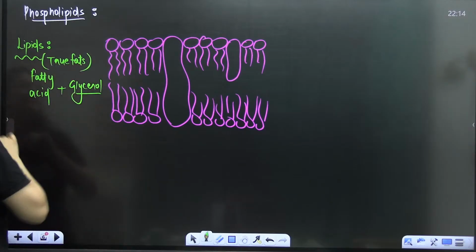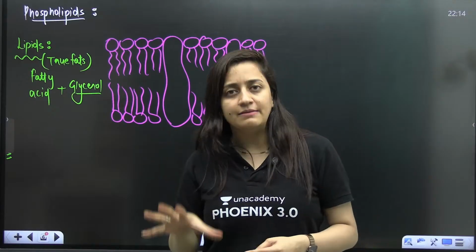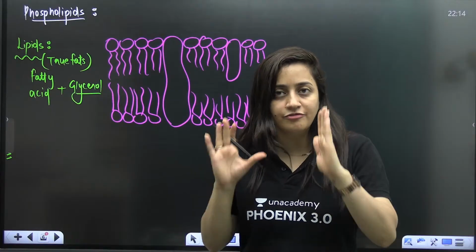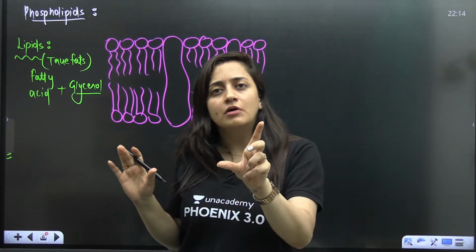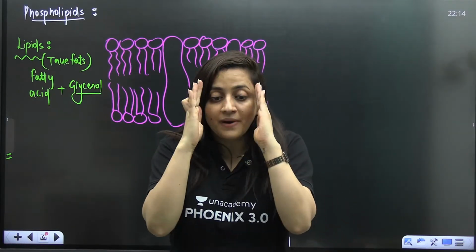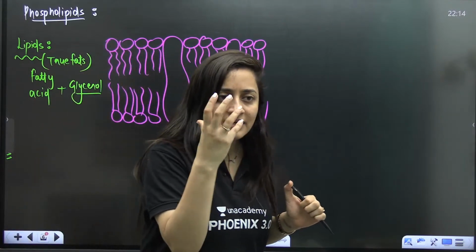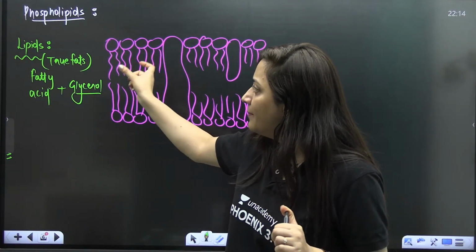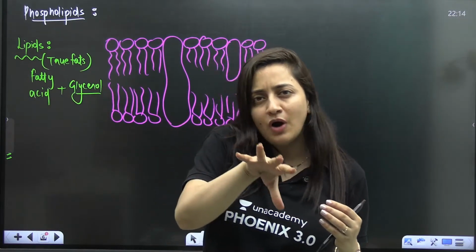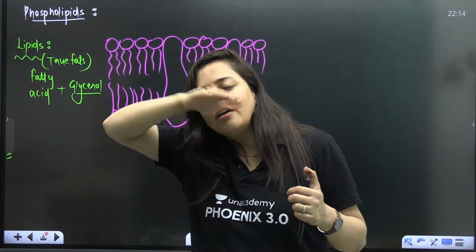Lipids are of different types. You have the simple lipids, the compound lipids, and the derived lipids. In simple words, just to make it clear, guys, listen to me carefully. We are talking about the lipids, basically the fats here. My major focus is to clear this topic, so I want you to listen very carefully. I am saying that the membrane is made up of phospholipids. The word here is lipid, and lipid means fats. I'm talking about the true fats here. Fats are of different types: you have simple fats, you have conjugated or complex lipids, and you have the derived lipids as well.